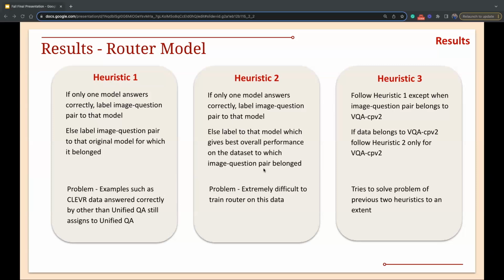So we went on to the third heuristic, where we followed heuristic one except for the VQA-CPv2 data. Because VQA-CPv2 is real data, it could basically be predicted by any of the other models, such as the Tier 2 and Tier 3 models as well. It does not require the specific Tier 1 model only. So for VQA-CPv2, we follow heuristic 2.